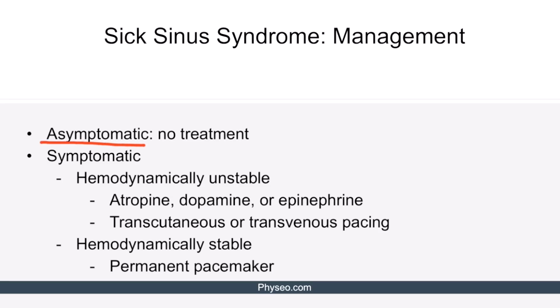Asymptomatic patients with incidentally discovered sick sinus syndrome require no treatment. If the patient is symptomatic, then we should determine if he or she is hemodynamically unstable. If the patient is hemodynamically unstable, one should administer atropine, dopamine, or epinephrine, and we should start transcutaneous or transvenous pacing. If the patient is hemodynamically stable, then permanent pacemaker is indicated.